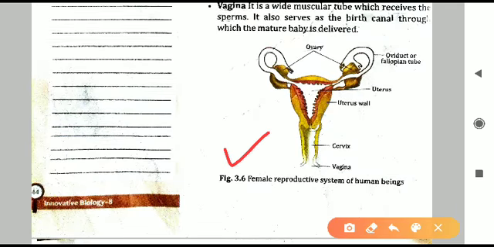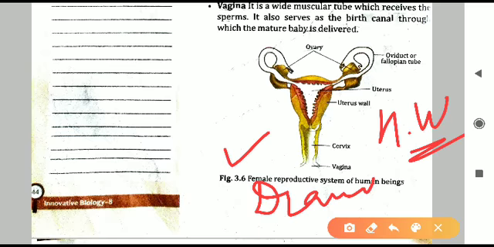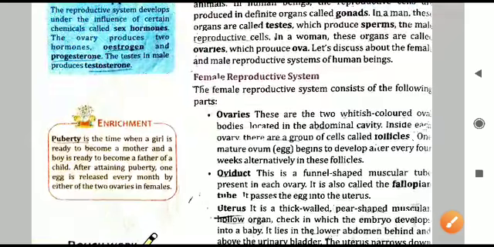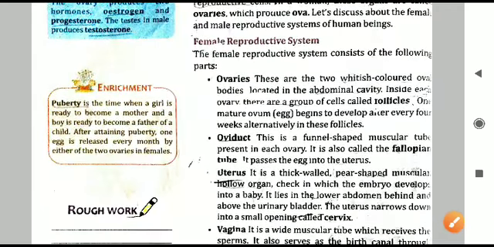We'll put a tick here. This is, you have to draw this diagram. This will be your homework for this week, to draw and label and learn these parts of the reproductive system of the females. One extra point is given about the enrichment here.